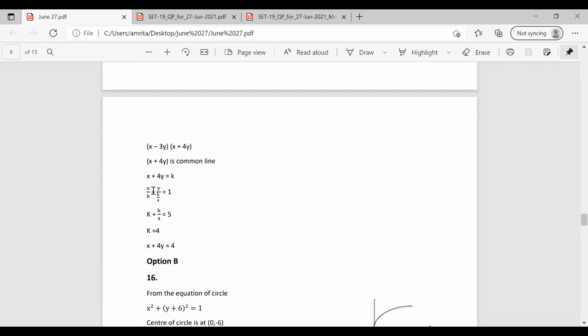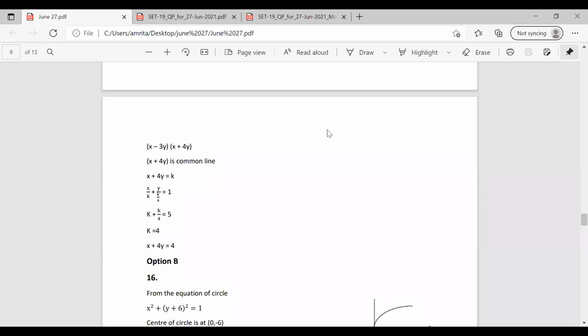We can write the equation x + 4y = k as x/k + 4y/k = 1. That 4y/k, we can write as y/(k/4). So the intercepts are k and k/4. The sum of the intercepts is given as 5, so substituting, k + k/4 = 5, we can find the value of k = 4. Substituting in the equation x + 4y = k, as x + 4y = 4, we have the equation of the line.